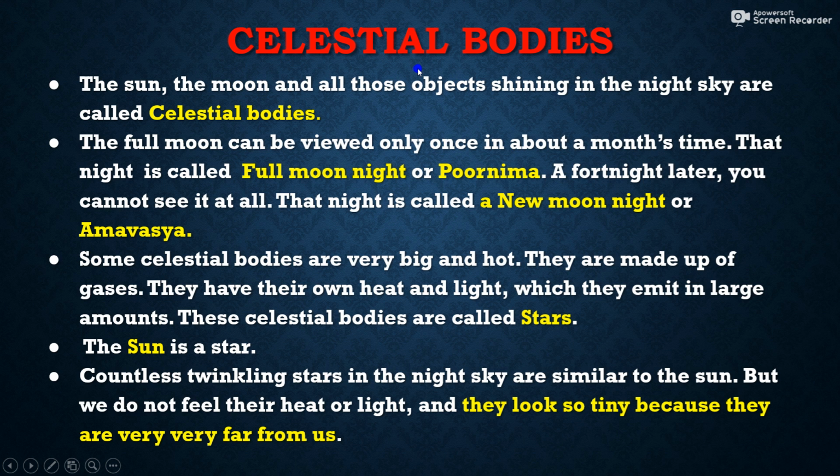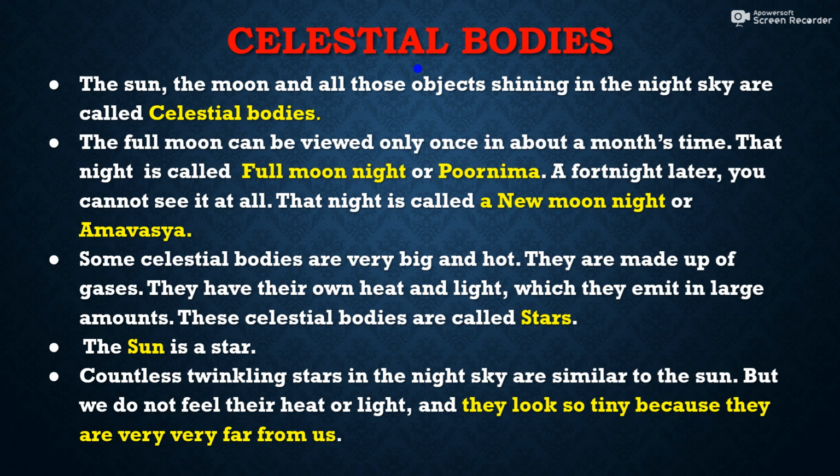So first of all, what are celestial bodies? When you go outside or on your roof and you see the sky, you will find some objects in the sky like the sun, the moon, and all other objects also.